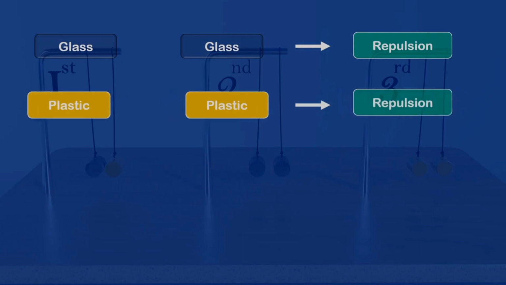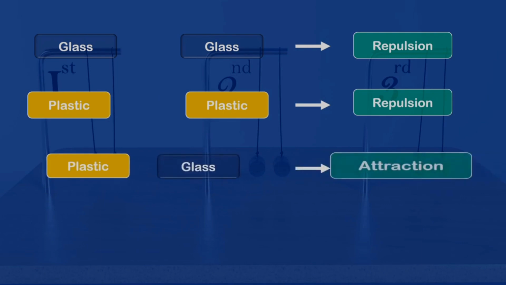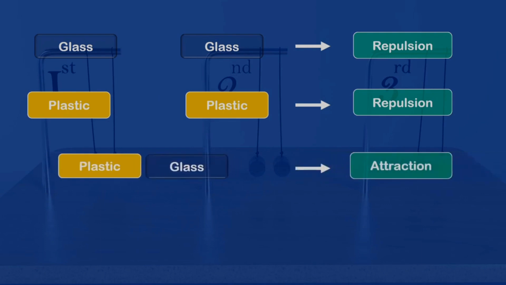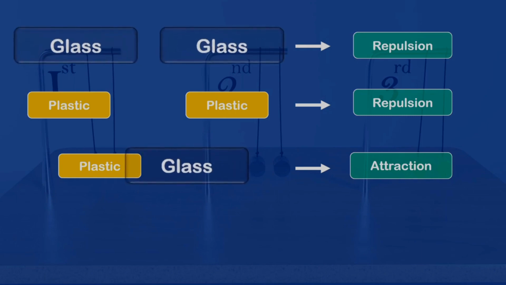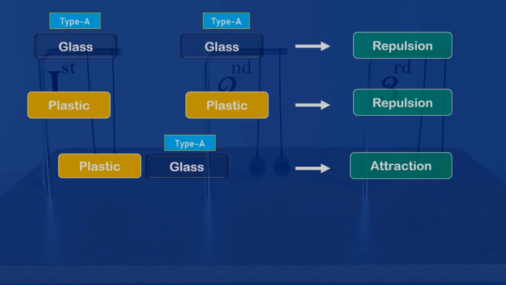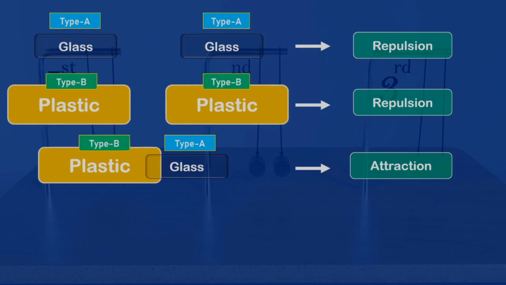In contrast, the plastic rod and glass rod attracted each other. From this behavior of charged bodies, it is concluded that there are two types of charges. Say the charge produced on the glass rod is of type A, while the charge produced on the plastic rod is of type B.